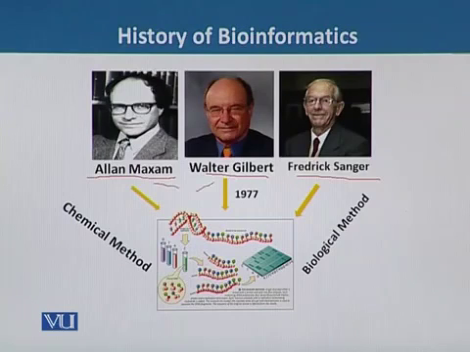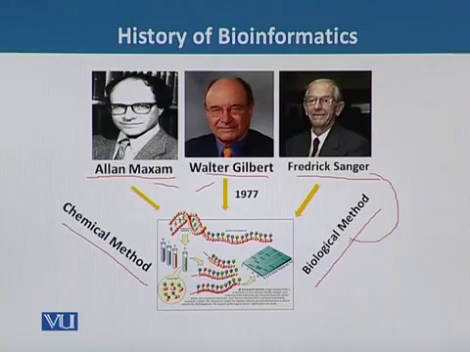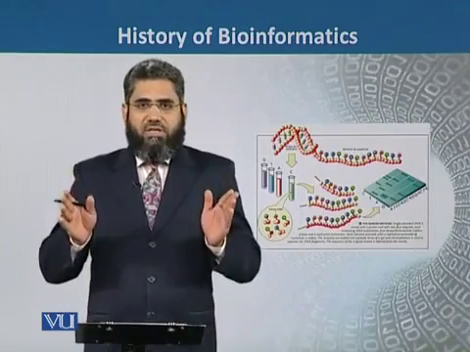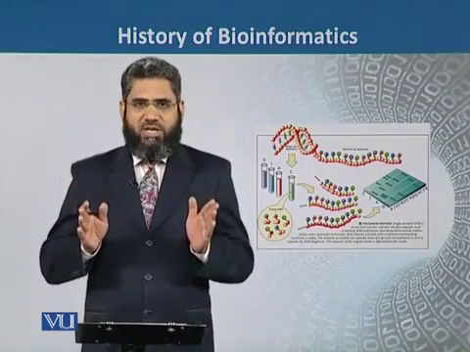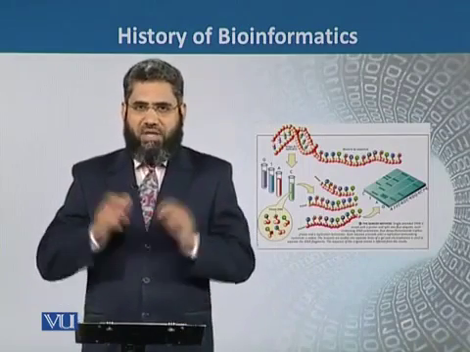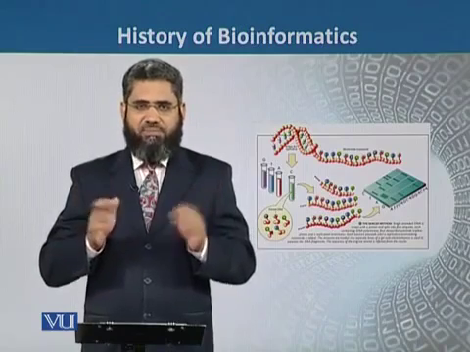Alan Maxam and Walter proposed the chemical method, and Frederick Sanger proposed the biological method of how to sequence an unknown gene. The Sanger biological method is still being used today with some modifications. The biological method proposed by Sanger in 1977 is commonly used today.